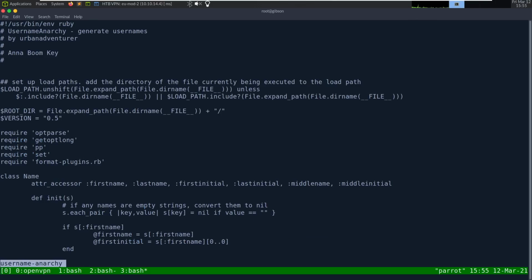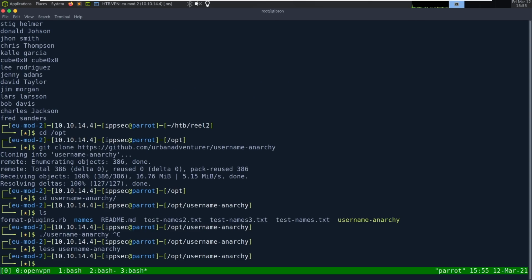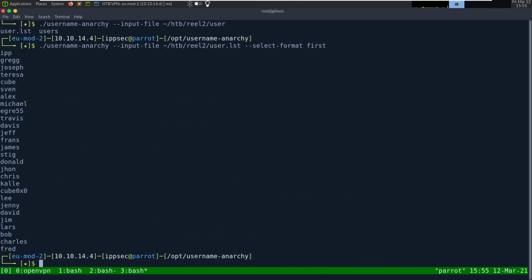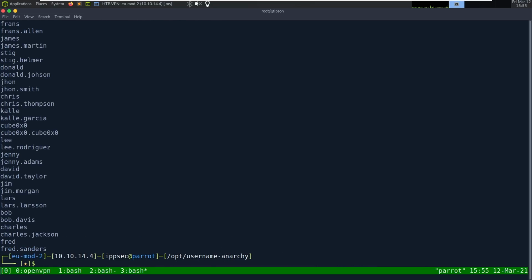Less username anarchy. Yeah, Ruby. So we can do username anarchy, input file, HTB real2 user.list, and we can select format. I'm just going to specify first to make sure this works. Now we can do first, then first.last.